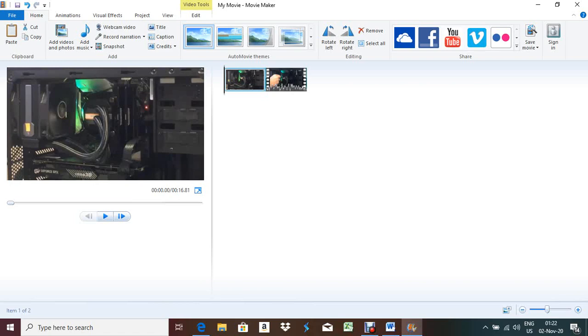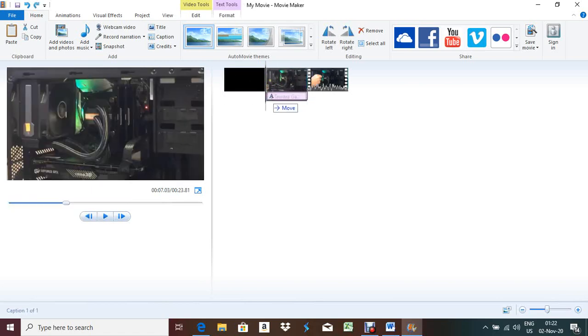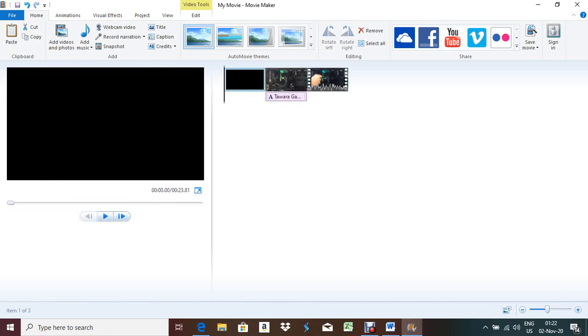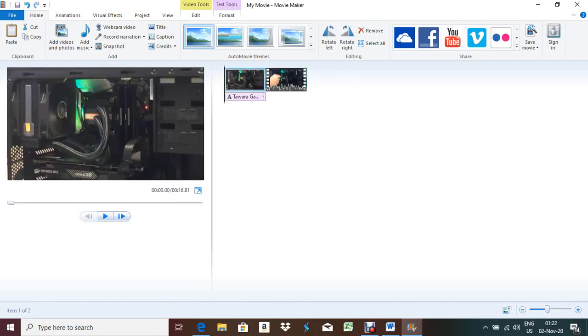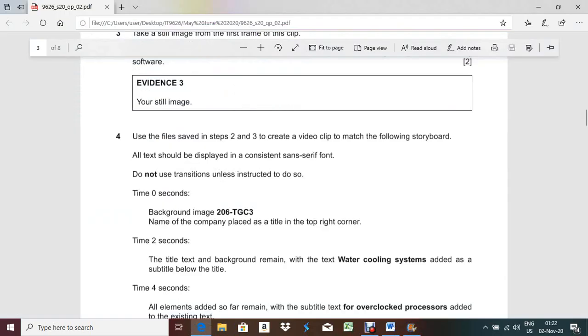Now you can check this one. If you run it, it will show you the title. Oh, title is deleted, sorry. So you have to keep your title a little bit on the right side, then delete this one. Now it's okay. Now the title is visible. Now the question is: what will be the length of this slide or clip?